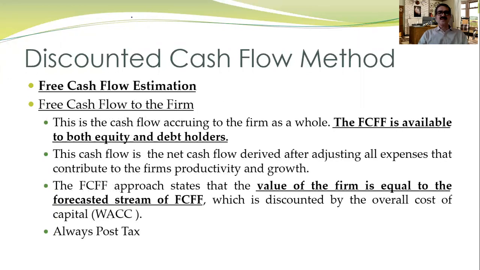So just a definition of the free cash flow to the firm. This is the cash flow accruing to the firm as a whole. The free cash flow to the firm is available to both equity as well as debt holders. If we look at the free cash flow on account of equity, then it is different. Here, free cash flow to the firm is basically for the equity holders as well as the debt holders. This cash flow is the net cash flow derived after adjusting all expenses that contribute to the firm's productivity and growth.